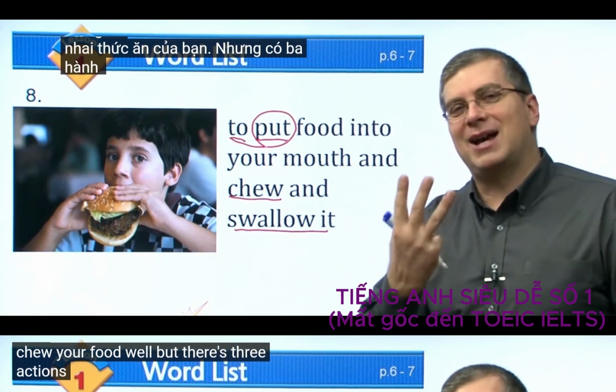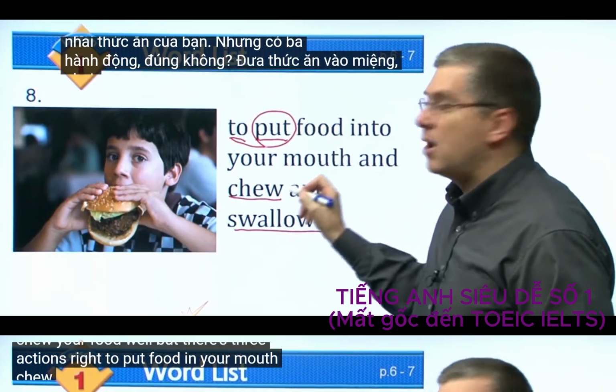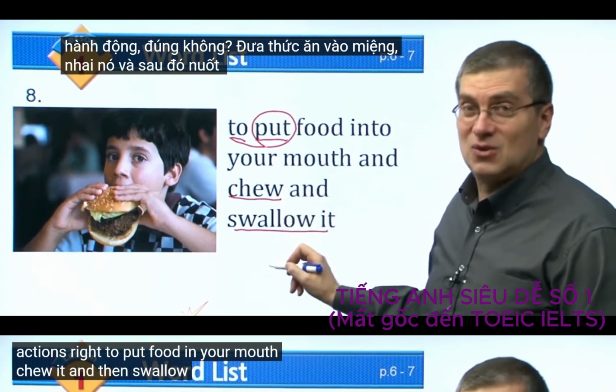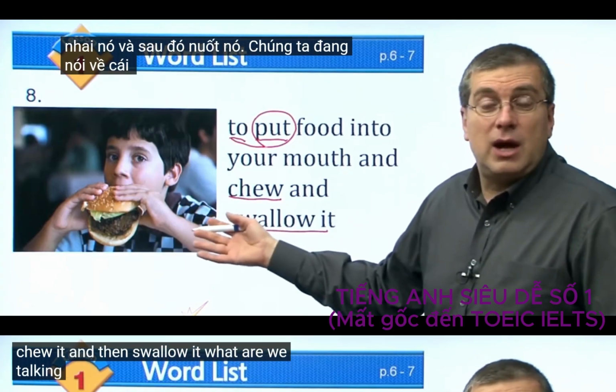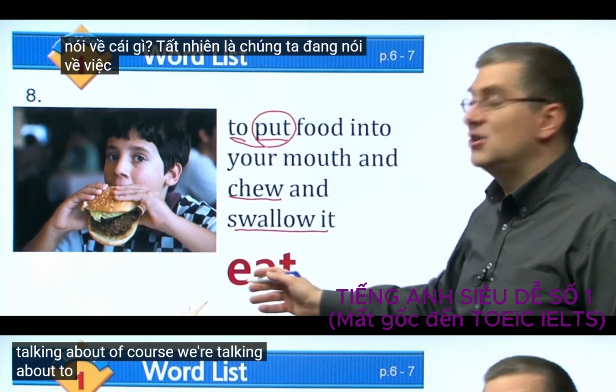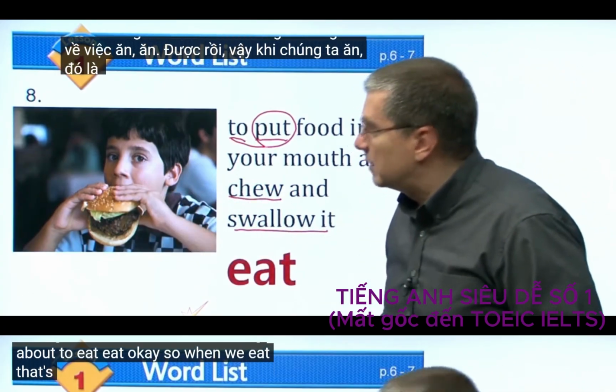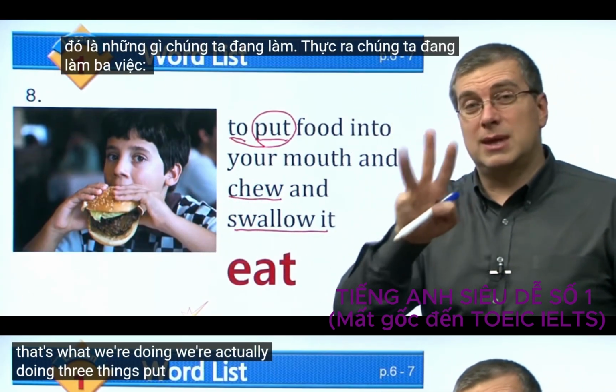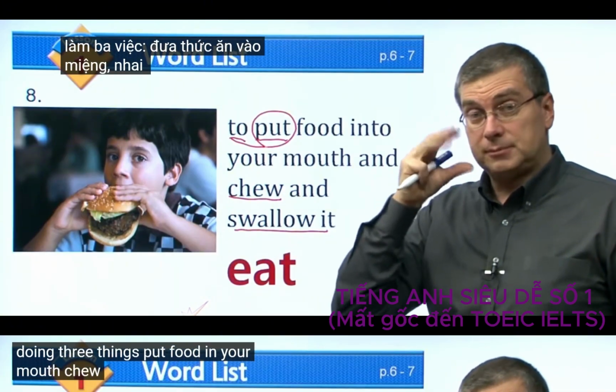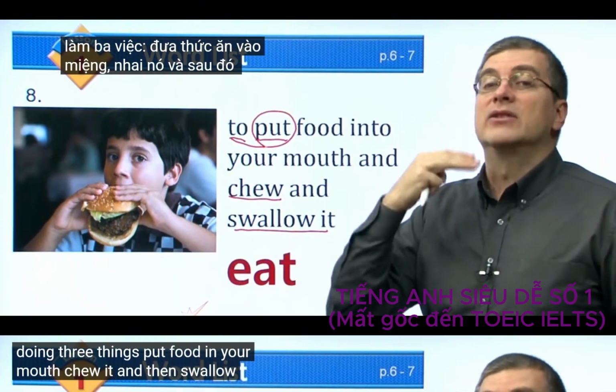But there's three actions, right? To put food in your mouth, chew it, and then swallow it. What are we talking about? Of course, we're talking about to eat. Eat, okay? So when we eat, that's what we're doing. We're actually doing three things. Put food in your mouth, chew it, and then swallow.